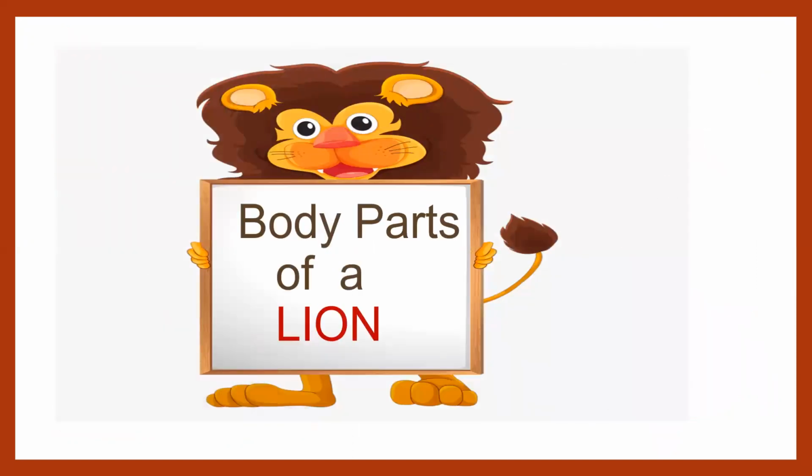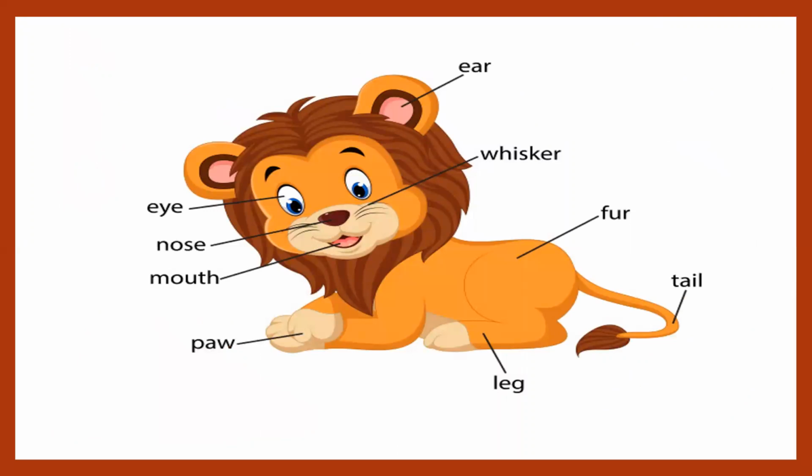Now we will revise body parts of a lion. So first one is ear, then eye, then whisker, nose, mouth, fur, paw, leg, tail. These are body parts of a lion.